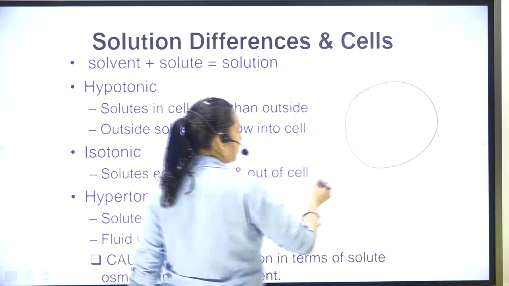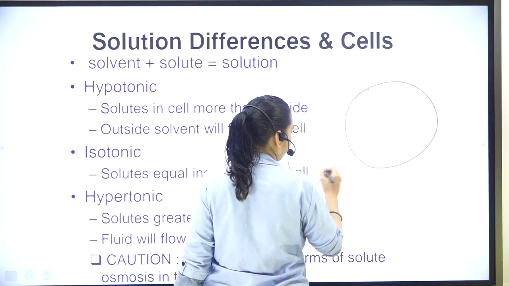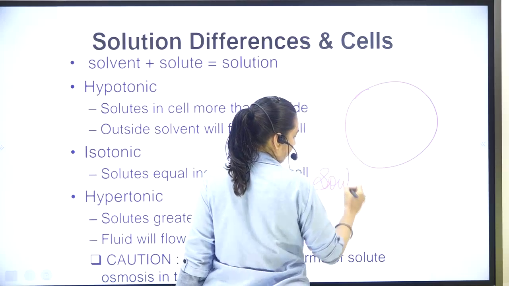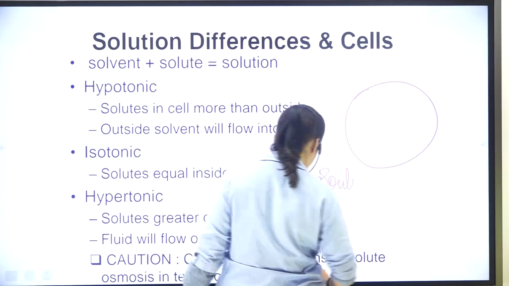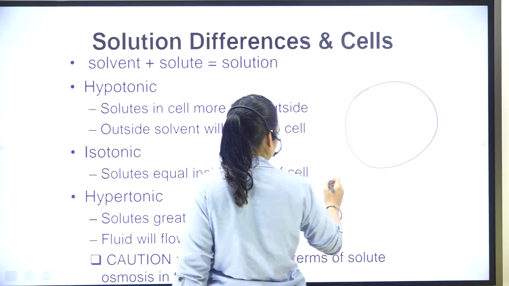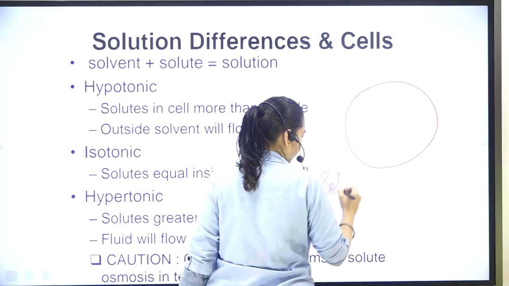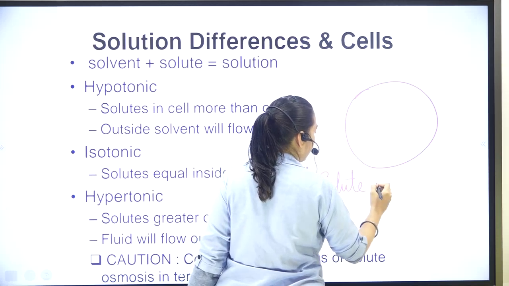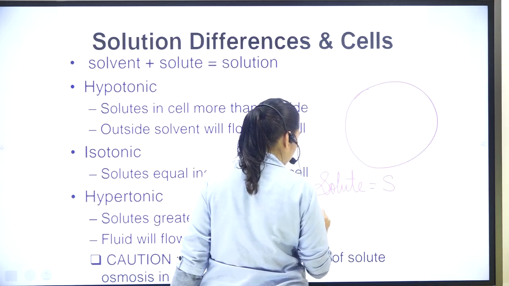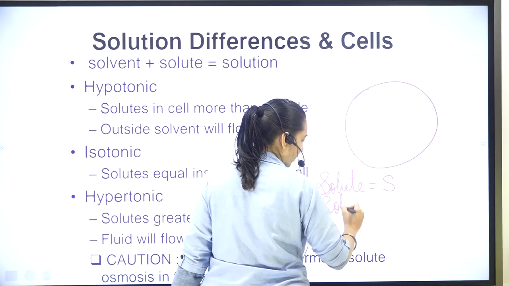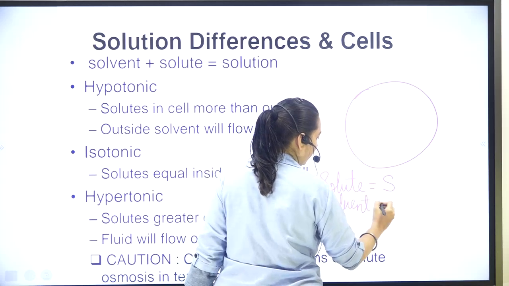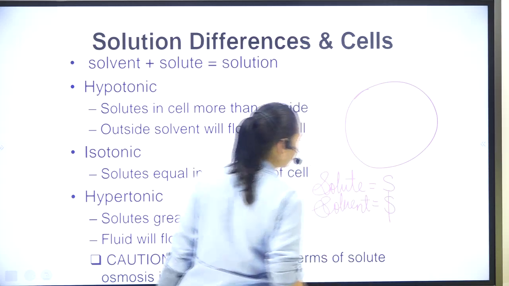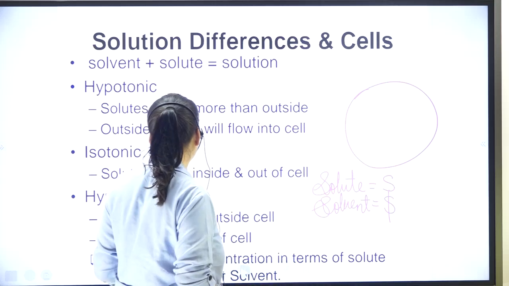Here, suppose the solute is denoted by S and the solvent is denoted by the dollar sign.